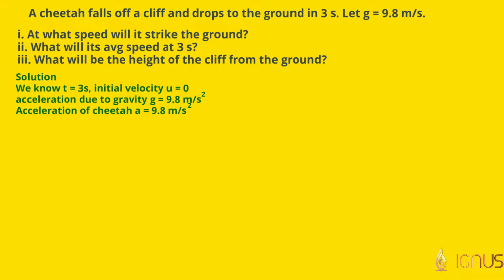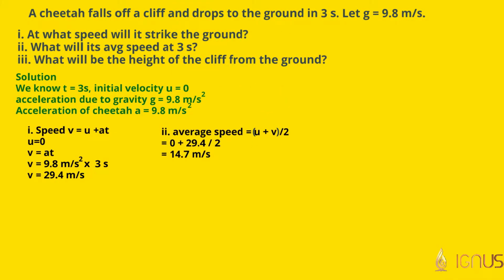By using the laws of motion, we know that speed v is equal to u plus at, where u is equal to 0, therefore v is equal to at. So applying that, we get v is equal to 29.4 meters per second. Average speed is given by (u + v) divided by 2. We know that u is equal to 0 and v is equal to 29.4 meters per second. Therefore, applying that, we get average speed is equal to 14.7 meters per second.